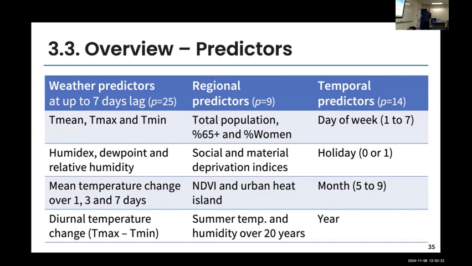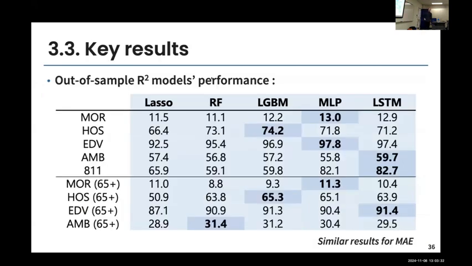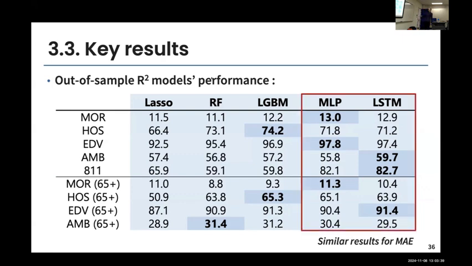So using these different predictors, we're trying to model either the daily mortality or daily morbidity in all of these regions simultaneously. And the result that we've obtained, again, out of sample, so data that the models have never seen, in terms of R-square, we see here very clearly that the models with the best performance are either multi-layer perceptron and long short-term memory, and these two models belong to the family of deep neural network models. So that's kind of encouraging because we have a lot of data, and we see that this more complex model leads to better performance.